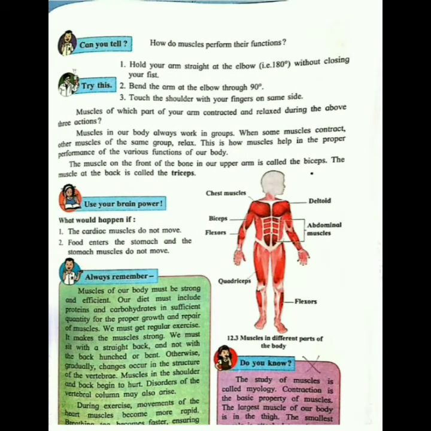So muscles of our body always work in groups. They always work in groups. When some of the muscles get contracted, at the same time other parts of muscles get relaxed. So this is how they function in a body. Earlier we have seen biceps and triceps. This is your upper arm and this is your lower arm. The upper arm is known as biceps while the lower arm is known as triceps.